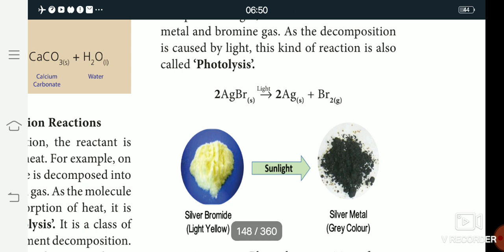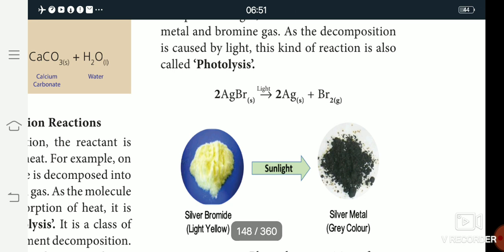Another example is AgBr, silver bromide. Silver is Ag, Br is bromide. Silver bromide is light yellow in color. When silver bromide is kept under sunlight, it is decomposed into silver and bromine.